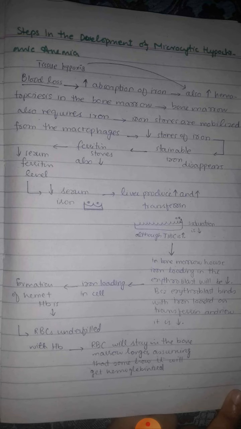And we already have iron deficiency, so iron stores are mobilized. When iron stores are mobilized from the macrophages, then there is also decreased iron in the iron stores. So we have decrease in the hemosiderin, we have decrease in ferritin, also iron levels are reduced in the serum. So there is a decreased iron in the serum, and there is decrease in the saturation of transferrin.